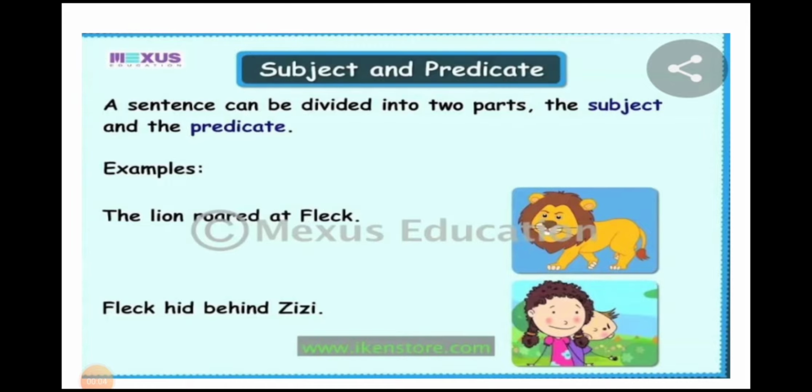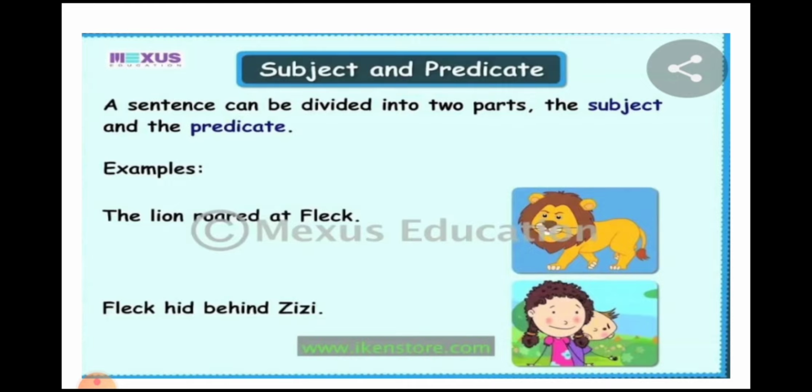In last classes, we have already studied about subject and predicate. I would like to repeat it once again. A sentence can be divided into two parts, that is, the subject and the predicate. A complete sentence can be divided into two parts. One is subject and other is predicate. See here in this example. The lion roared at Fleck.